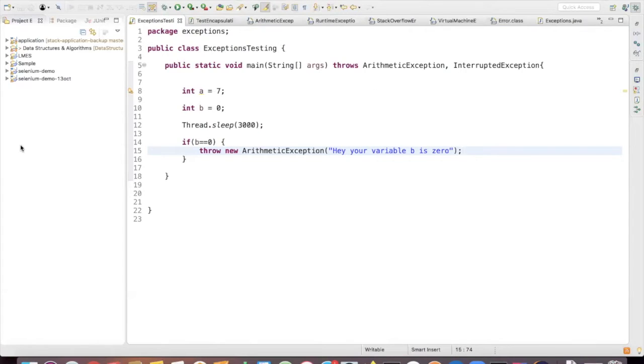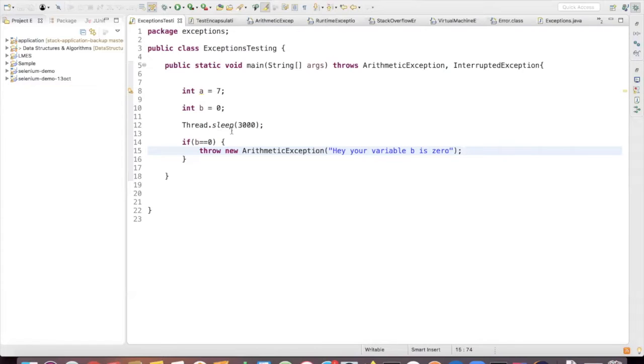Yes, Shiva. With respect to throws, at the method level you have already mentioned the arithmetic exception, right? Because we are using thread sleep, the interrupted exception is only for thread sleep.